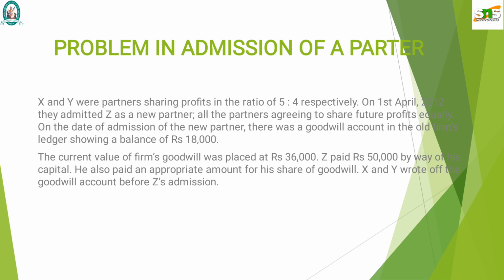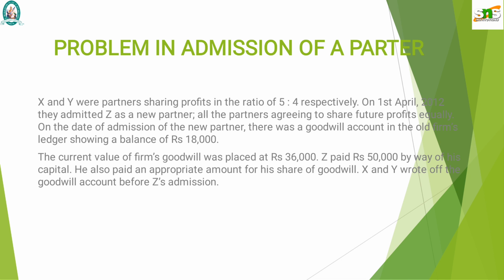On the date of admission of the new partner, there was a goodwill account in the old firm's ledger showing a balance of 18,000. The current value of the firm's goodwill was placed at rupees 36,000.